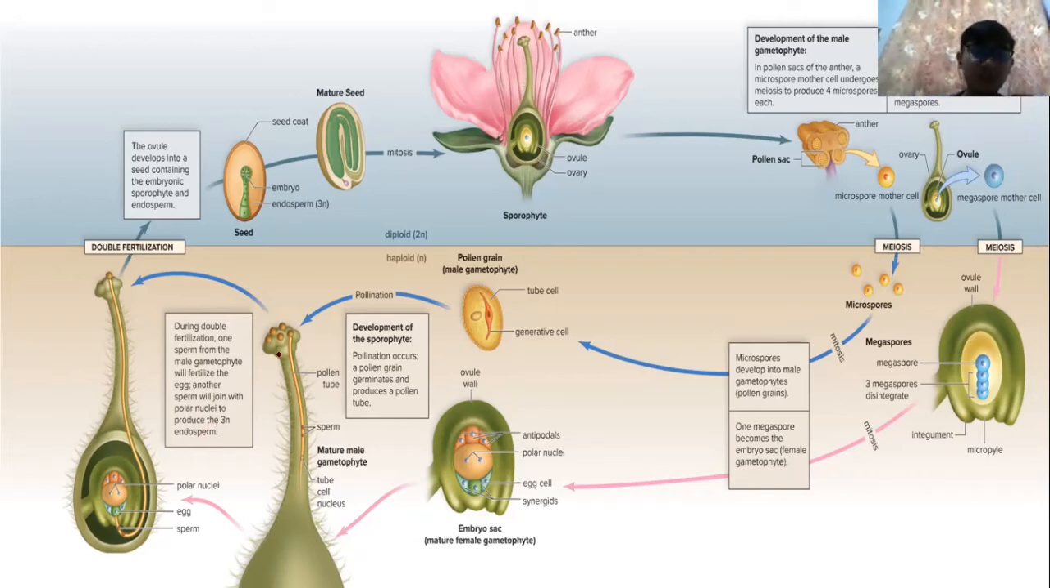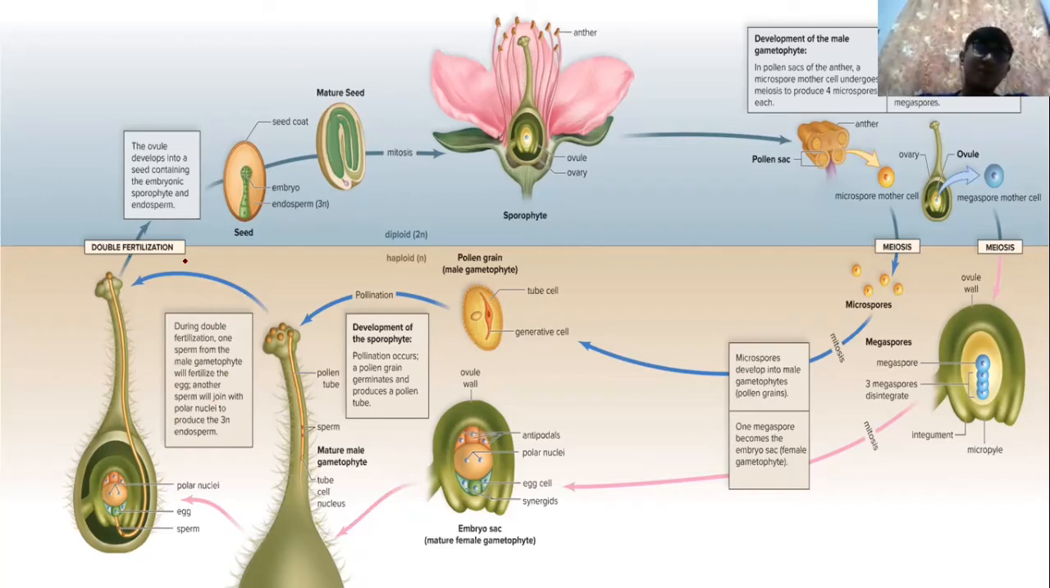So ada dua proses fertilization kat sini. Satu male gametophyte akan bersenyawa dengan satu telur. Satu lagi sperm akan join with polar nuclei to produce the triploid endosperm. Okay, dua fertilization ni, sebab tu kita panggil double fertilization, sebab ada dua fertilization.